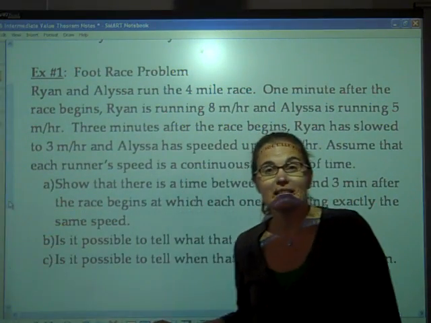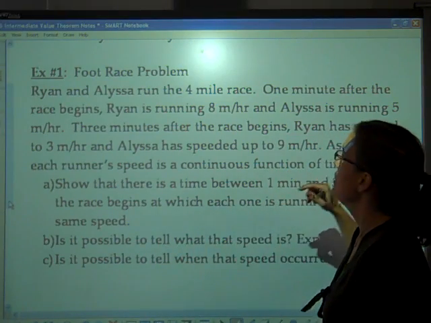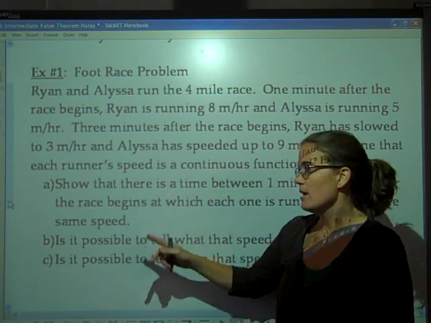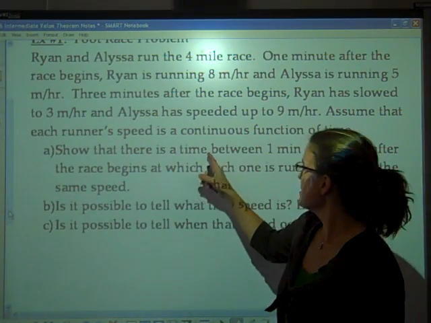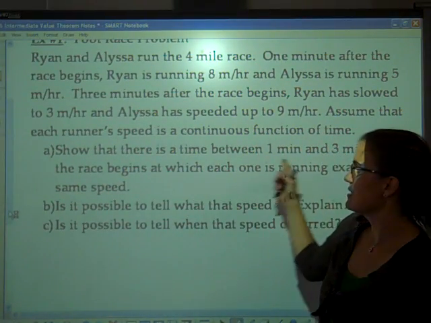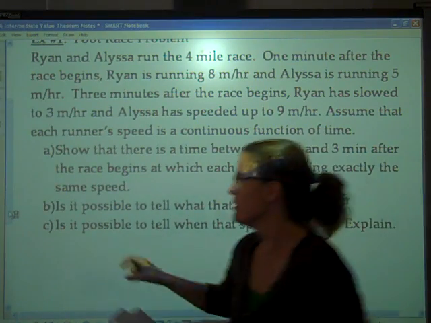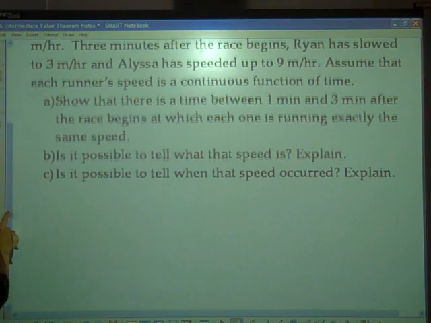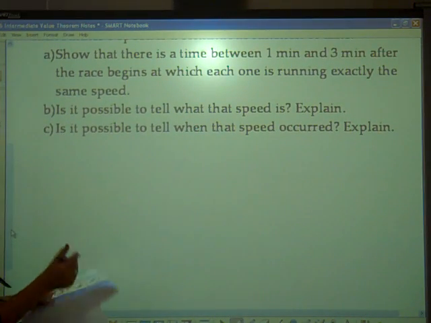Okay, so this is an example of two people running a race. For part A, we want to show that there is a time between 1 minute and 3 minutes after the race begins at which each one is running exactly the same speed. For part B, is it possible to tell what that speed is? Explain. And part C, is it possible to tell when that speed occurred? Explain.